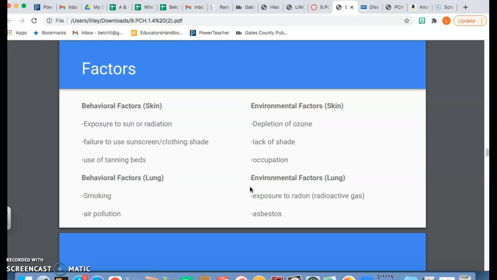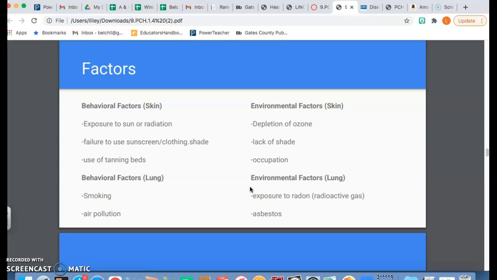Factors that contribute to getting skin cancer would be exposure to the sun or radiation, not using sunscreen, not using proper clothing or shade like an umbrella, constantly getting sunburnt, and even use of tanning beds. Environmental factors for skin cancer would be depletion of the ozone, where we're not taking care of the earth, lack of shade, and even having an occupation that requires you to work outside.